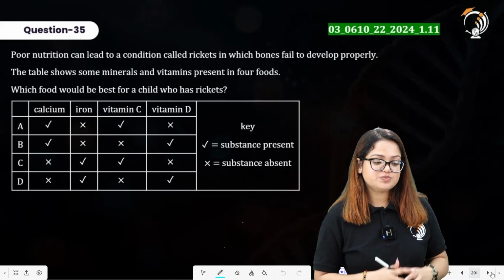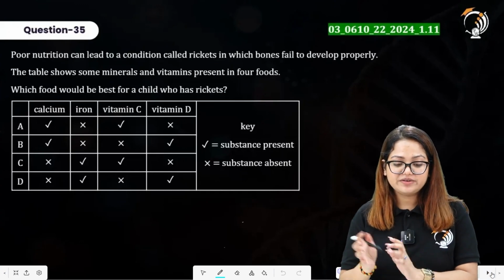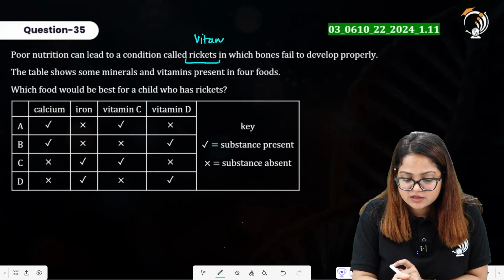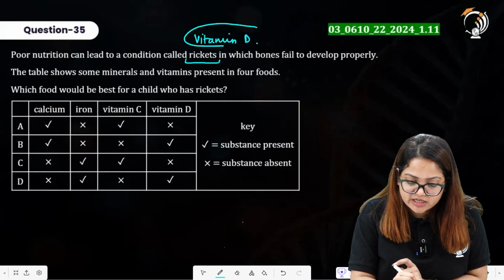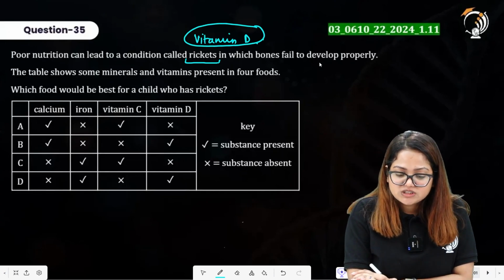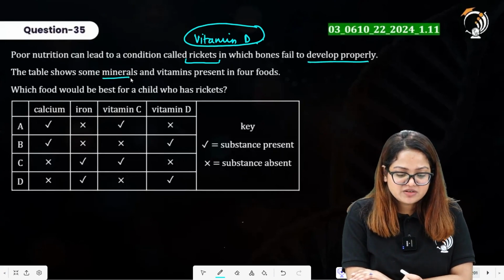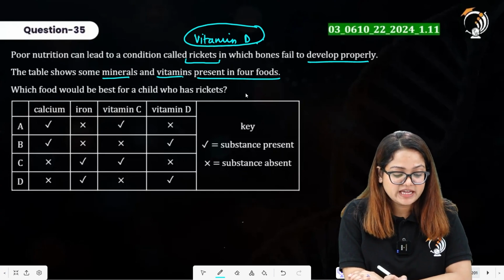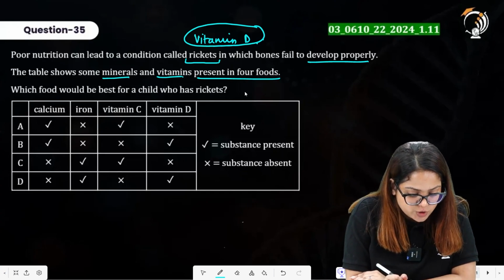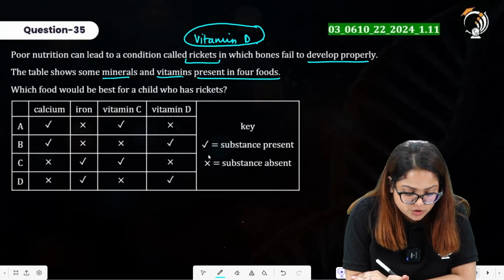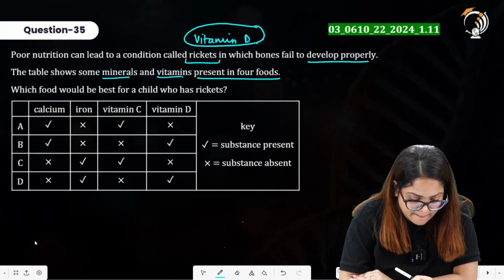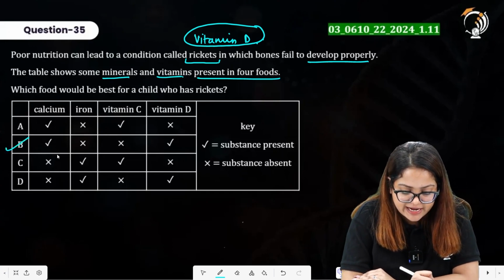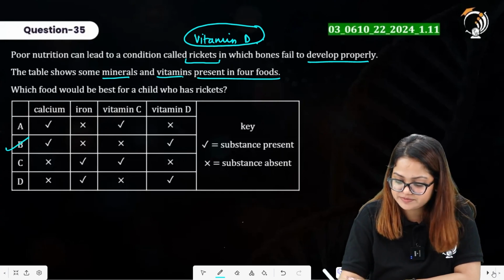Question number 35 says poor nutrition can lead to a condition called rickets. By this you can identify that the deficiency was of vitamin D, due to which rickets was caused, in which bones fail to develop properly. The table shows some minerals and vitamins present in our foods. Which food would be best for a child who has rickets? Calcium should be there, iron should not be there, vitamin C should not be there, and vitamin D should be there. Option B has a tick in the calcium region and a tick in the vitamin D region. Option B is the right one.